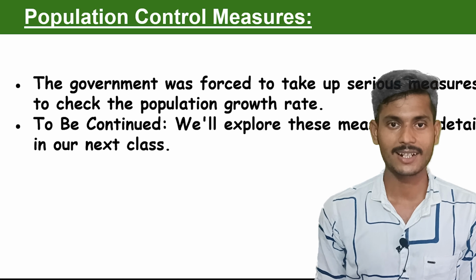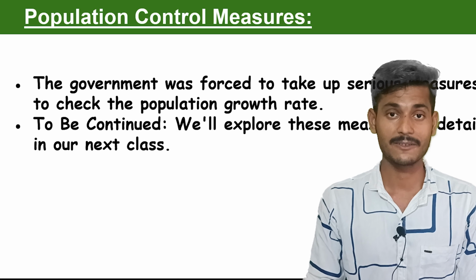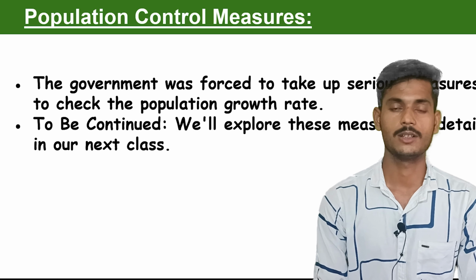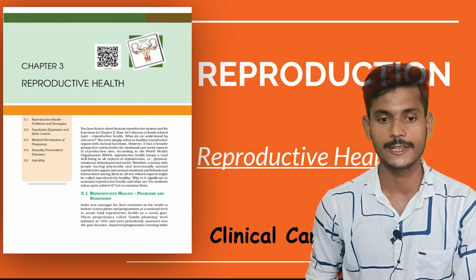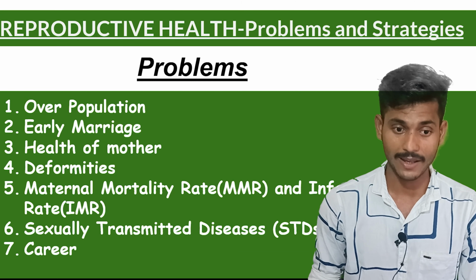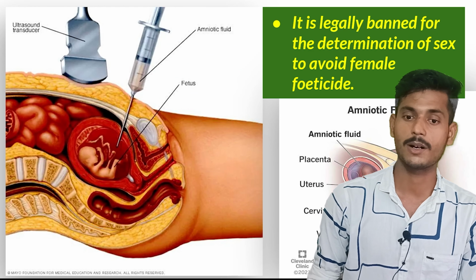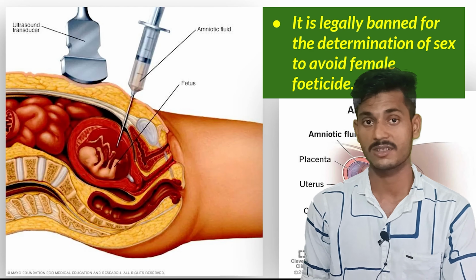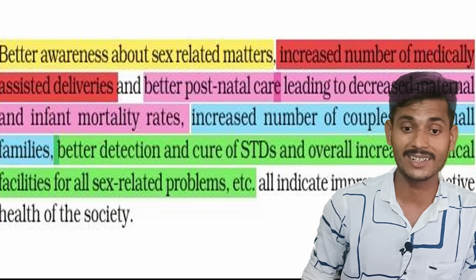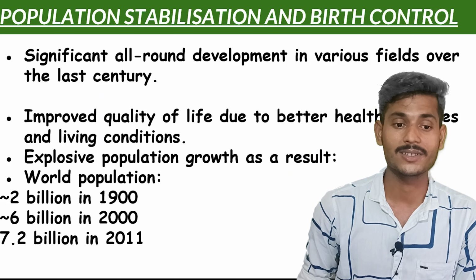Concluding today's class, we understood what reproductive health is and its significance apart from the academic value. We discussed the lecture outline, then reproductive health problems and strategies. We also discussed amniocentesis, a vital process which is misused and is therefore legally banned. We also discussed why the population rate increases.